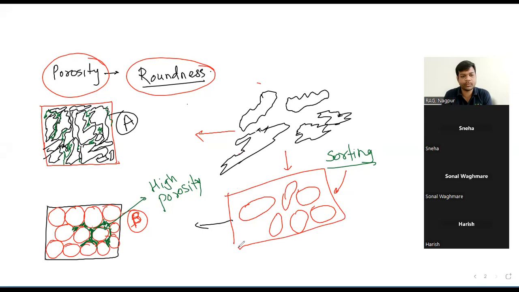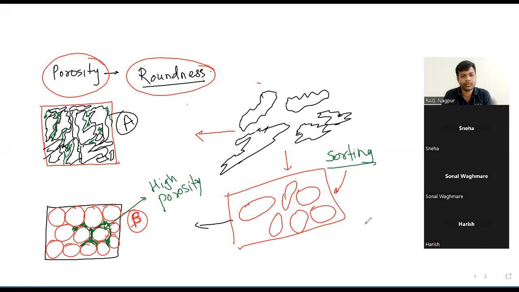This actually defines the porosity. And this is why we are so interested in the terrigenous rocks,